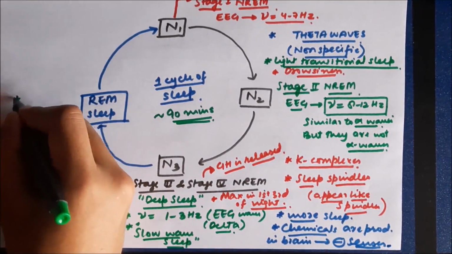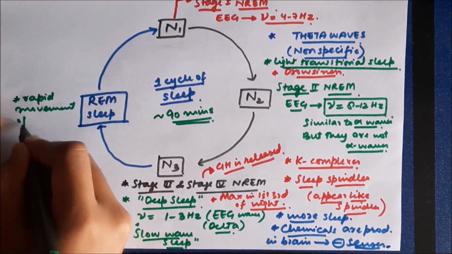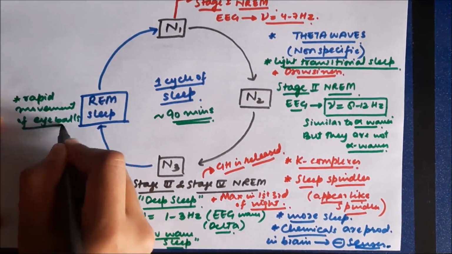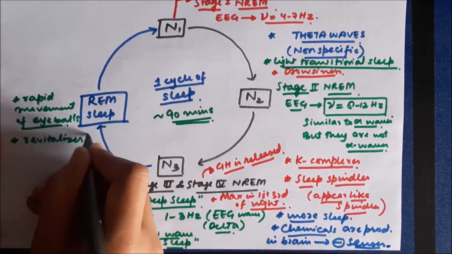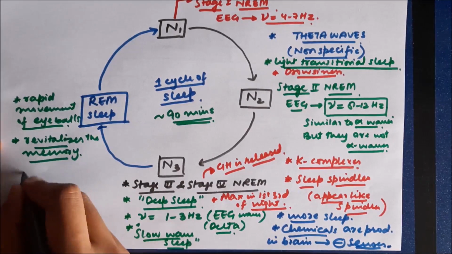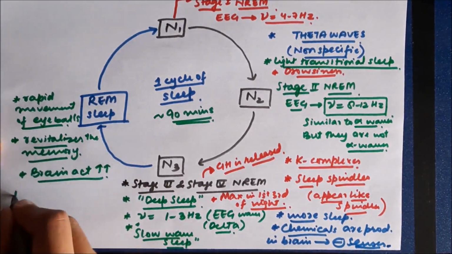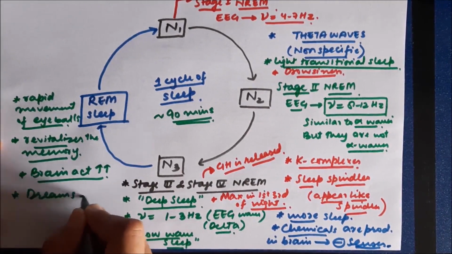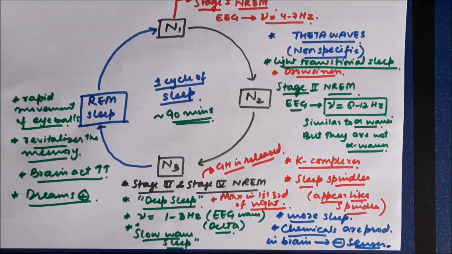From the N3 stage, the person goes into REM sleep. REM sleep is called rapid eye movement sleep because during this stage there is rapid movement of the eyeballs, and during this stage there is revitalization of memory by the brain. The activity of the brain is high during REM sleep, and dreams are likely to occur in this stage. The REM stage will be discussed in detail in a separate section in a few moments.